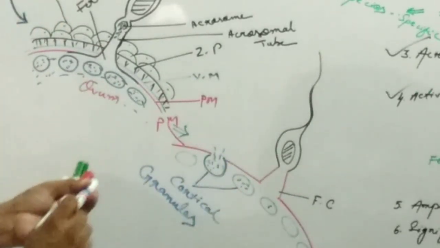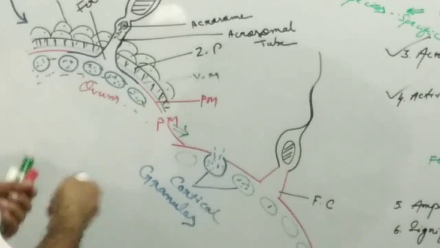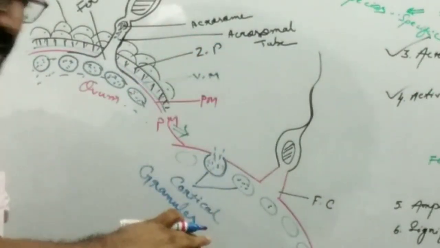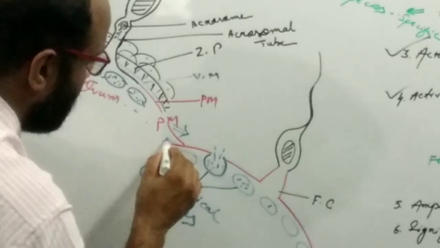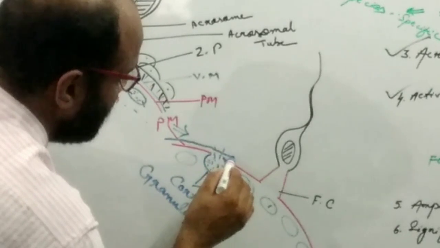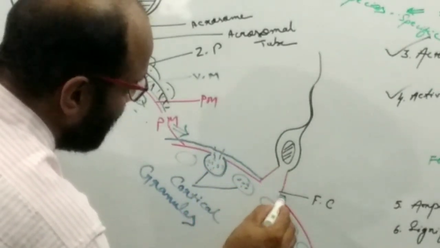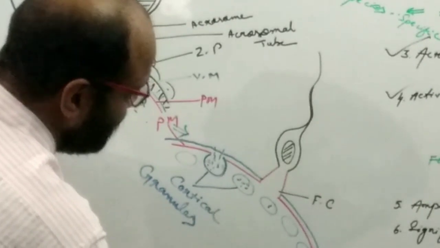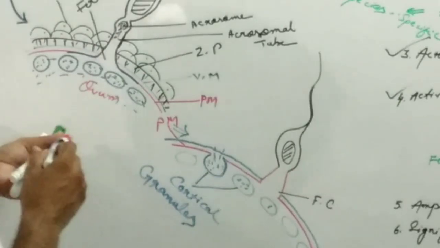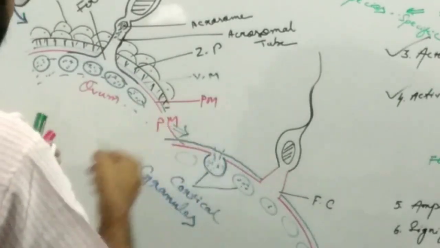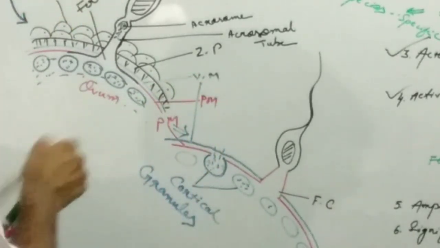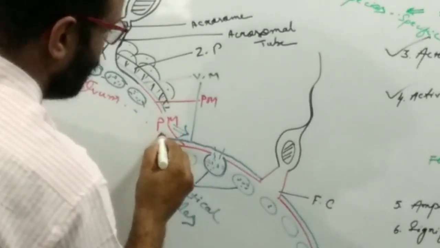So what happened next? The vitelline membrane, which is present in association with the plasma membrane, now detaches from the plasma membrane. Outer to the vitelline membrane, the membrane is the zona pellucida.